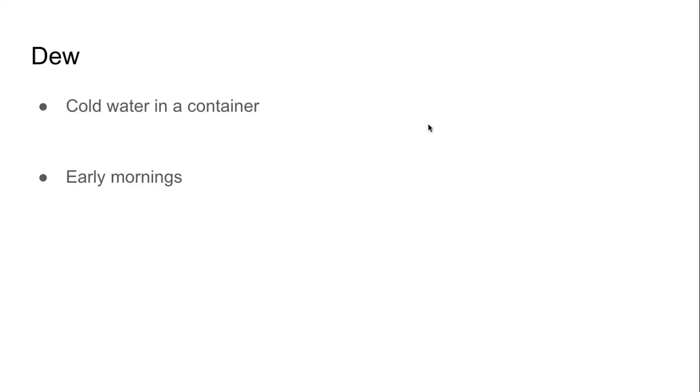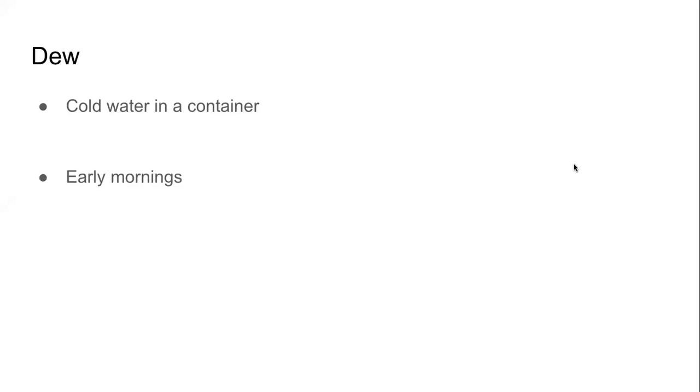Now remember and tell me what happens when water vapor becomes cold. What will happen? If water becomes hot, it becomes water vapor. If water vapor becomes cold, what will happen? Of course, it will turn back into water.